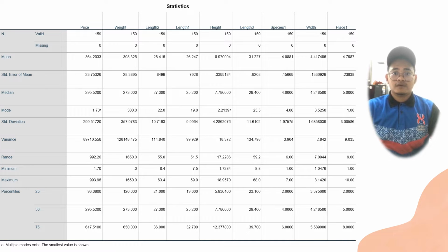For the field of weight of fish, the sizes for 0 to 330 grams are 90, 331 to 661 grams are 30, 662 to 992 grams are 27, 993 to 1323 grams are 9, and 1324 to 1655 grams are 3. After calculation, we know the mean is 4.7987 and the median is 5.